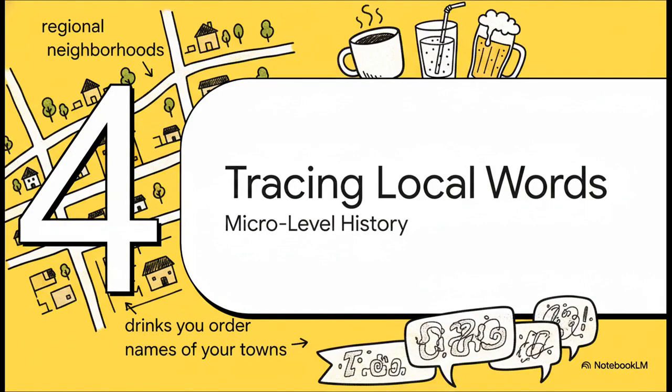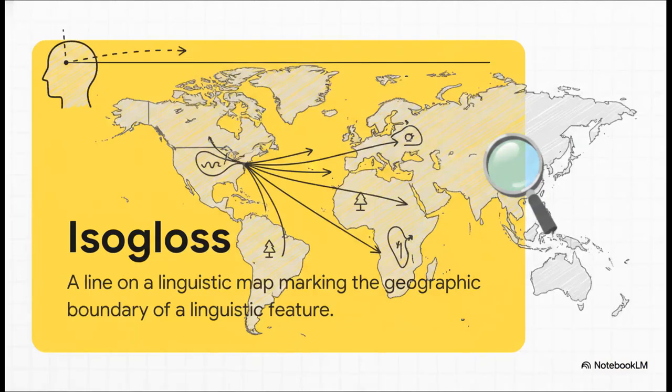Section 4. Tracing local words. Finally, moving away from the global scale entirely, let's step down to the micro level, your own regional neighborhoods, to find the hidden history in your daily speech. Even within a single, unified language, regional variation definitely exists. Linguists track these subtle shifts by mapping invisible boundaries known as isoglosses. An isogloss marks exactly on a geographic map where specific pronunciations, distinct words, or grammar rules shift from one variation to another. And when a bunch of these invisible lines bundle together, you've officially crossed over into a completely different dialect zone.